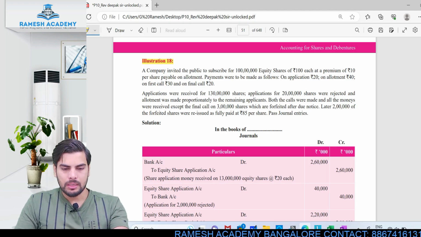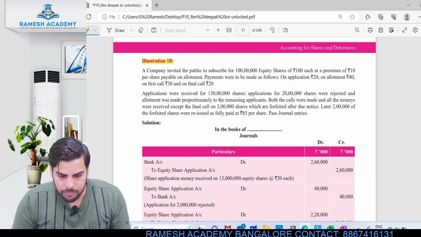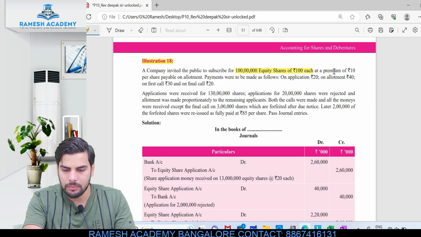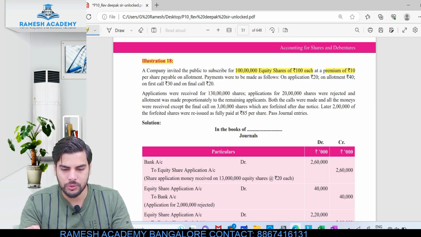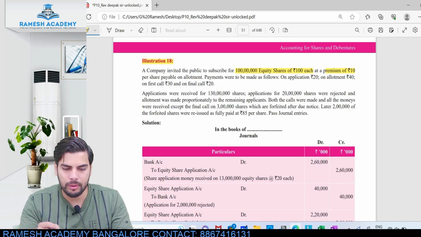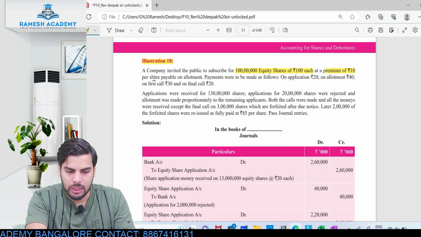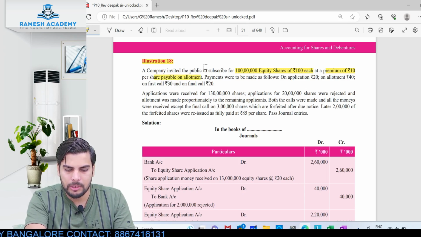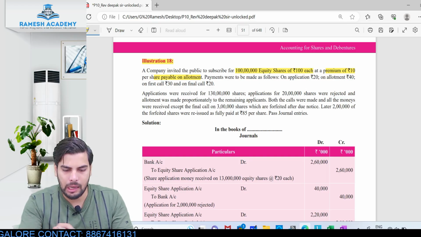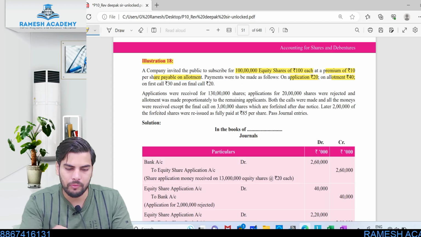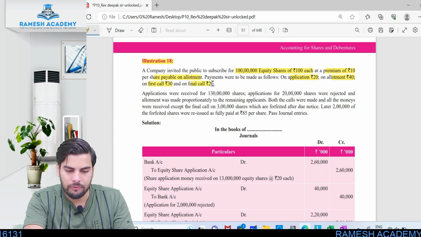Let me read this. A company invited the public to subscribe for 100 lakh equity shares of rupees 100 each at a premium of 10. So it is issuing 1 crore equity shares of 100 at a premium of 10, that is, the issue price will be 110. The premium of 10 per share is payable on allotment. This premium is payable at allotment stage. Payment was to be made as follows: application 20, allotment 40, which includes the premium of 10, first call 30 and final call 20.